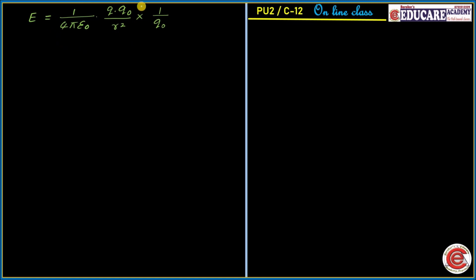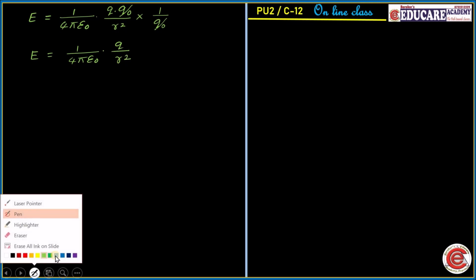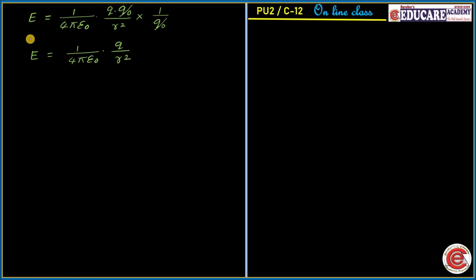So I have substituted the value of F here, and 1 divided by Q naught is kept as it is. Now Q naught is cancelled, then finally E is equal to 1 divided by 4 pi epsilon naught into Q divided by r square. It is the important formula, the important derivation related to the electric field intensity at a point P due to a charge Q.